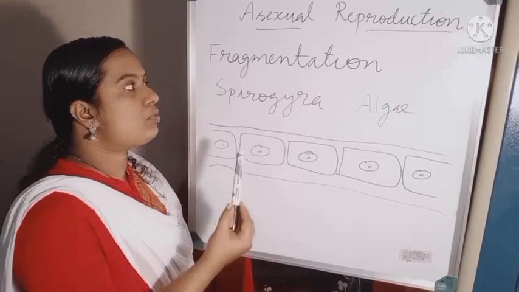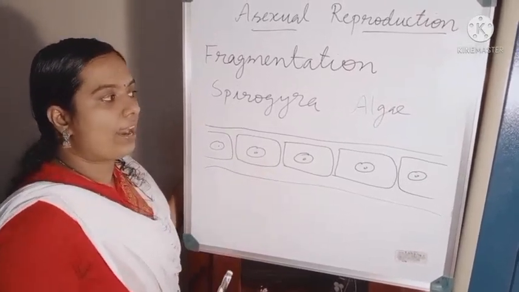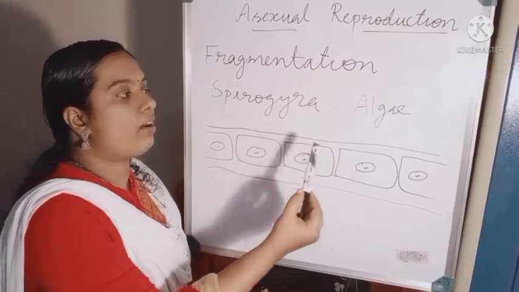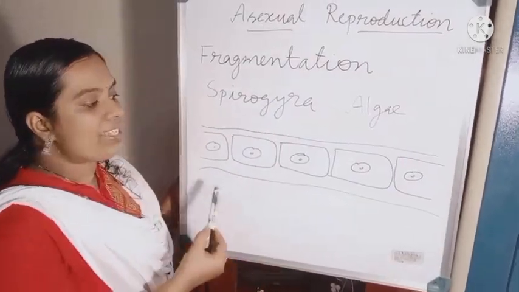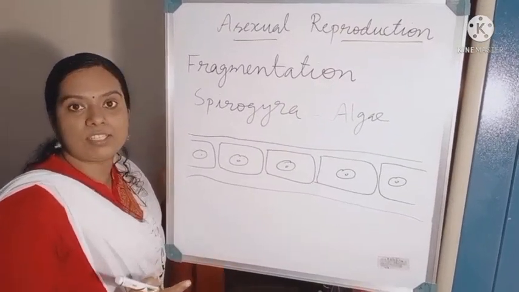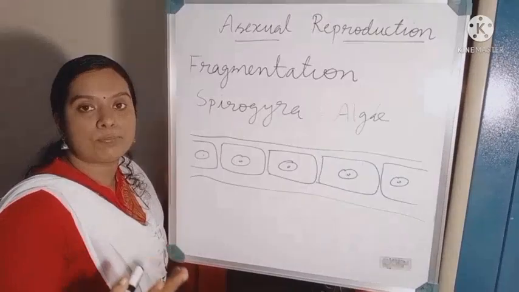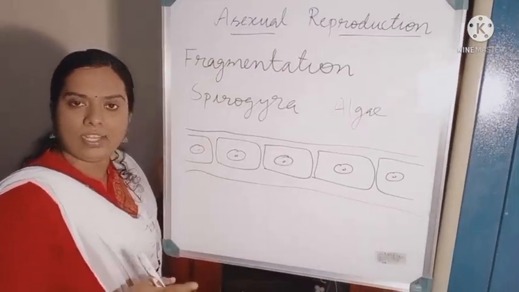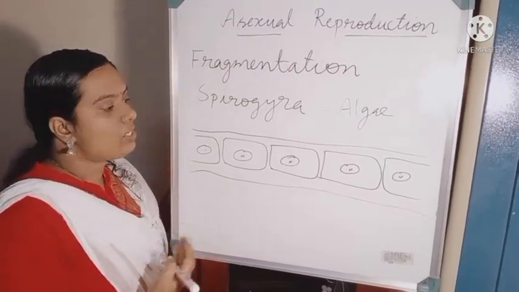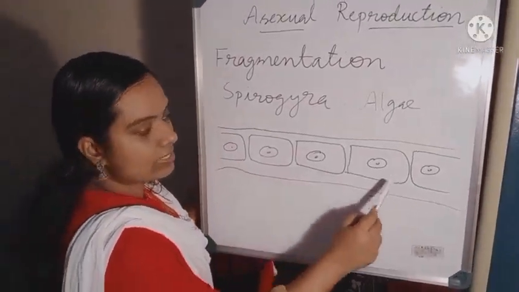The next method is fragmentation. Fragmentation occurs in Spirogyra. Spirogyra is a kind of algae. You can see the diagram of Spirogyra, an alga. That means it's an autotroph. It can do photosynthesis. Chlorophyll is present in Spirogyra. All those things you have learned. So we can see here, Spirogyra has a lot of nuclei, isn't it?